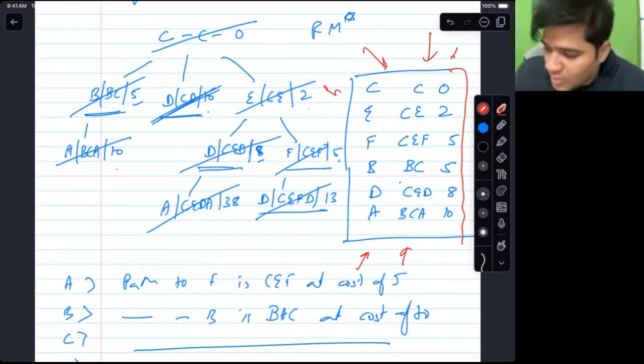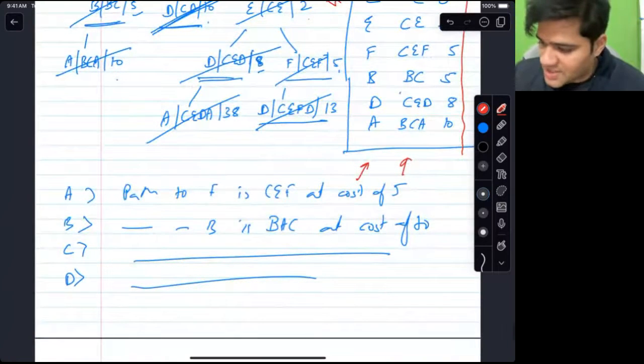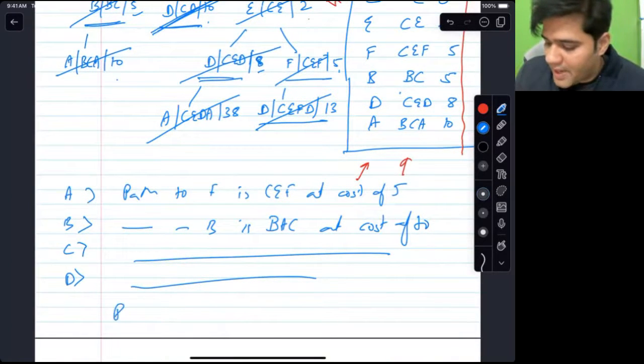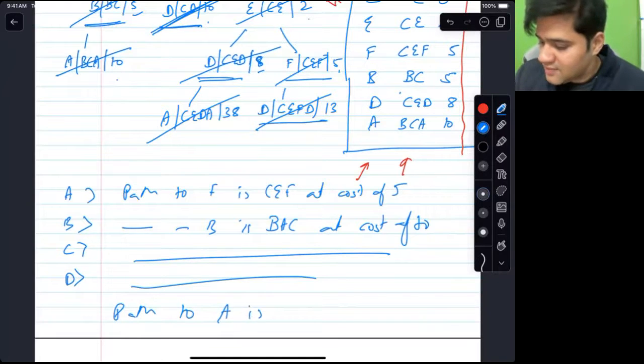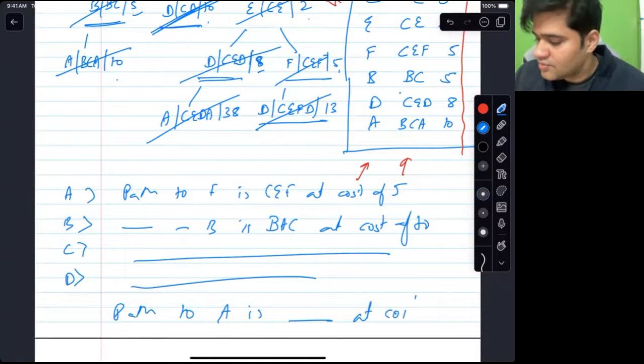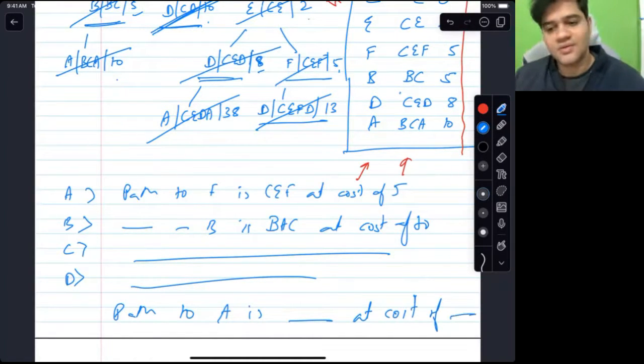Even in objective, let me present this question as a fill in the blank. Path to A is fill in the blank at cost of fill in the blank. Okay. I hope if you have solved the table, now you can give this answer.